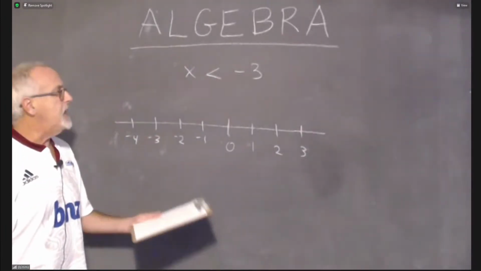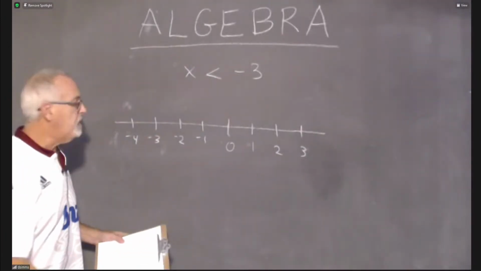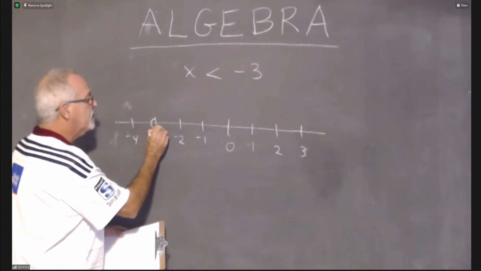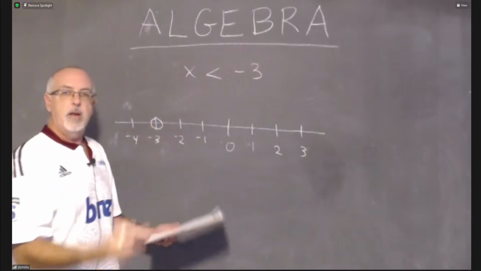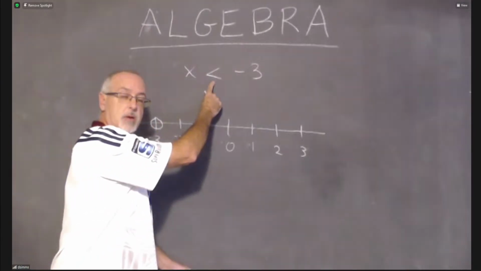Now, less than -3, well, I have to show -3. I need a dot on -3. I'm putting a nice big dot. Will I fill it in? No, because it's not less than or equal to -3.